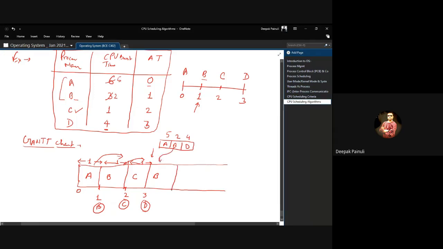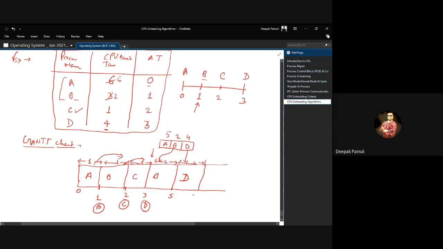So we will execute B first for 2 seconds, because it has the shortest remaining time. That's why it will complete its task now without switching. Okay, so at 5 B will be completed, and we have to choose from A and D. Now from A and D we have to choose the shortest one, so D will get control of the CPU at this time, right? D will get control of the CPU for a further 4 seconds.